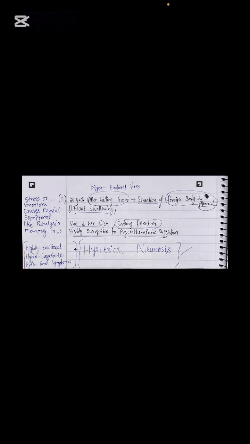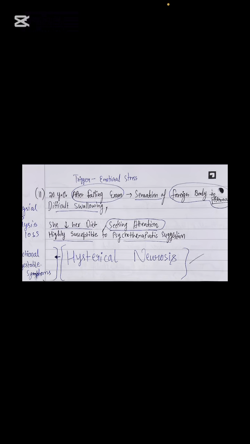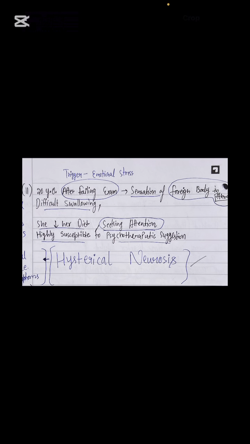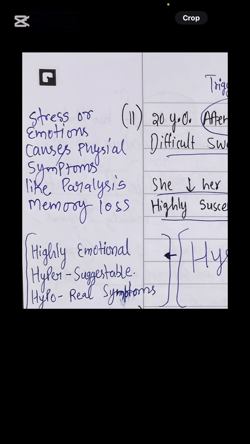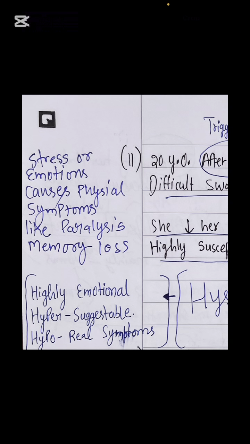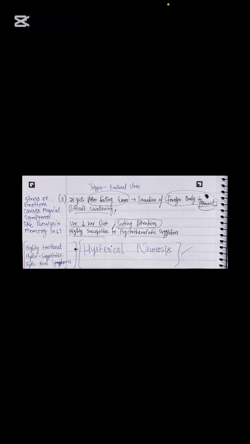So the patient, after failing an exam, has a sensation of a foreign body in the throat. So we got the trigger. The patient is stressed here because he failed an exam and now he is feeling a foreign body in his throat. Difficulty swallowing. She reduced her diet, seeking attention, highly susceptible to psychotherapeutic suggestions. So sir, this is the case of hysterical neurosis, in which the patient is highly emotional, highly suggestible, and we are going to see hyperreal symptoms in the patient.